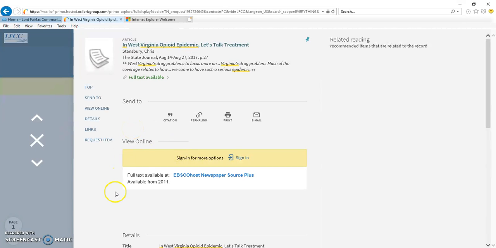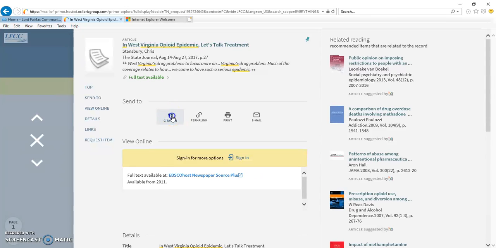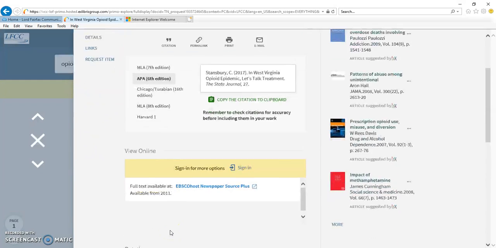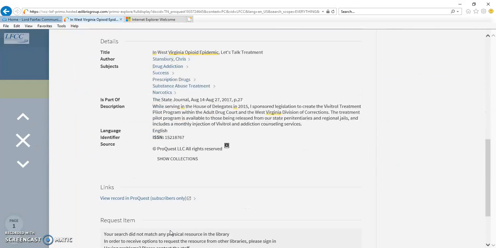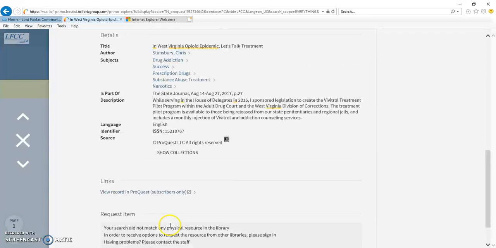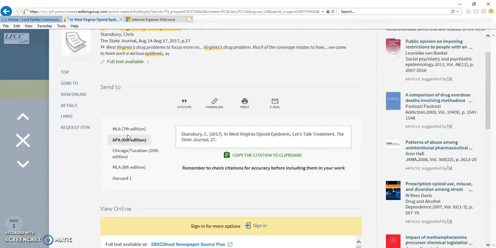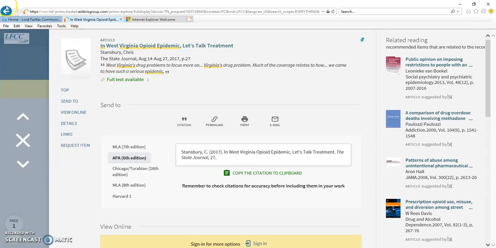This website is nice because if you need a citation, all you do is click citation, and it gives you the citation for MLA. For our purpose, I'm going to need to use APA. To get more information, I'd have to log in, but I get an overview of what it is. After I utilize the library resource, I try to look at other articles.